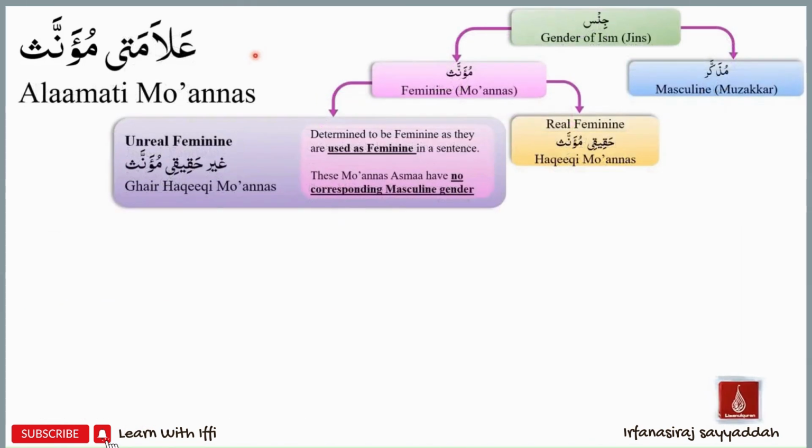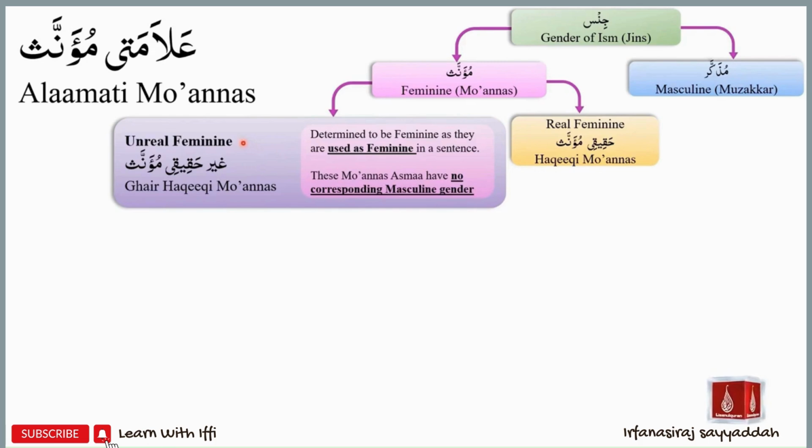Next, we will study alamati muannas. We return to our diagram of gender. We have the feminine gender and the masculine gender. Within the feminine gender, we have the real feminine group or hakiki muannas group. And then we have the unreal feminine group or ghair hakiki muannas group.